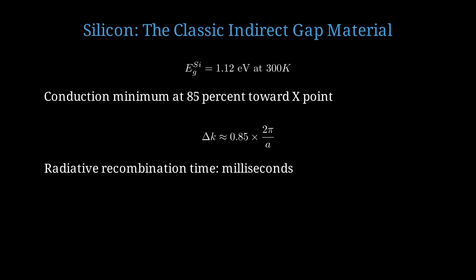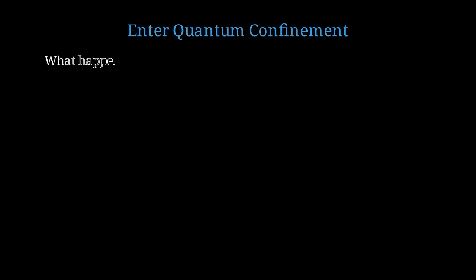This is extremely slow compared to direct gap materials. The internal quantum efficiency for light emission in bulk silicon is typically less than 0.001%. This means fewer than 1 in 100,000 electron-hole pairs produce a photon. Now we arrive at the key to solving the paradox: quantum confinement effects in silicon nanocrystals. What happens when we shrink silicon down to the nanoscale, creating particles just a few nanometers in size?